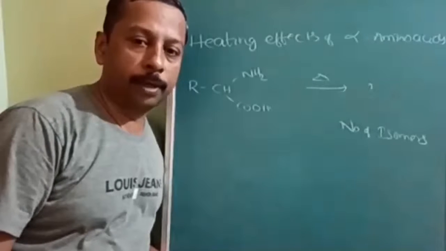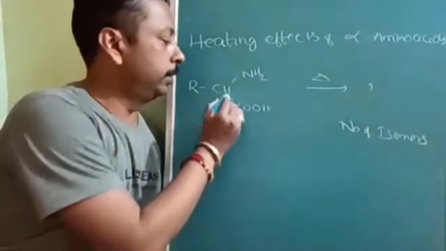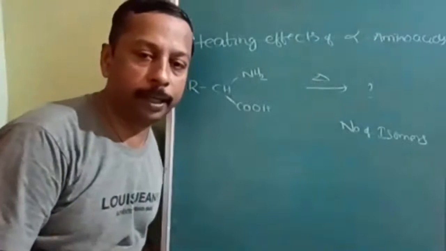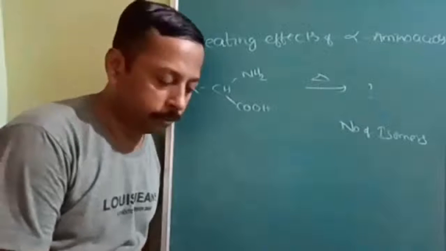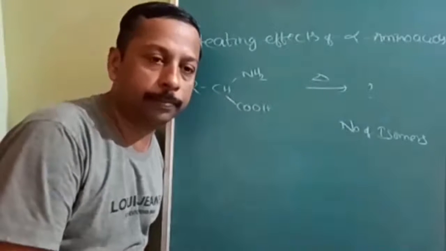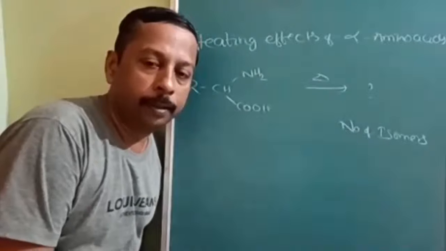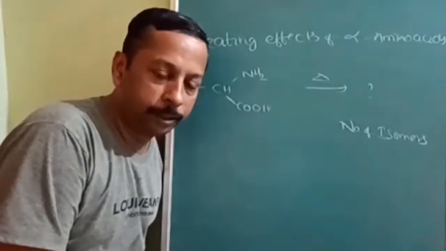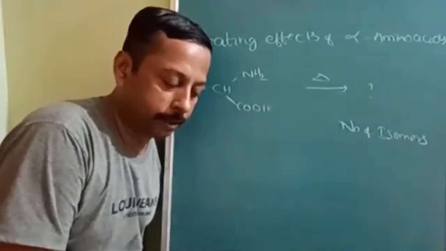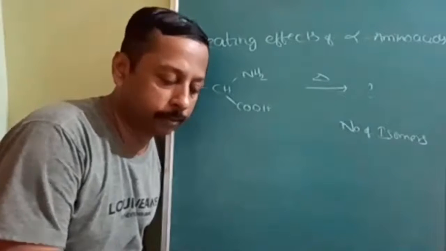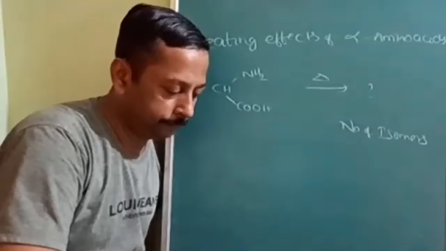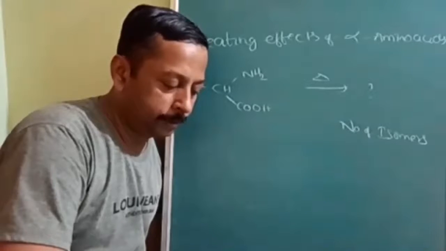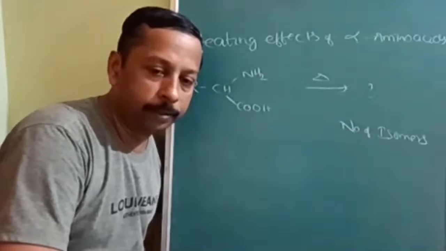Okay, now tell me what will be the product on heating this alpha amino acid. And in the product, how many chiral centers are there? What are the number of isomers? I am not giving something outside. I am not giving something which is never asked in examination. This is the way of examination questions.